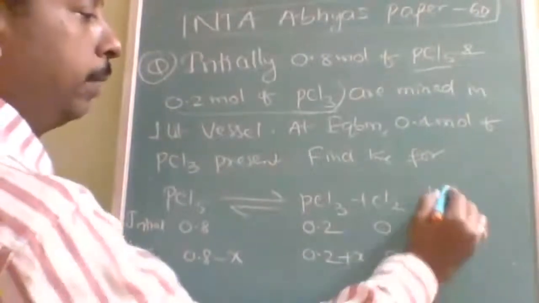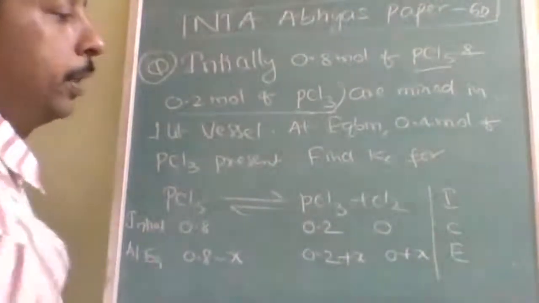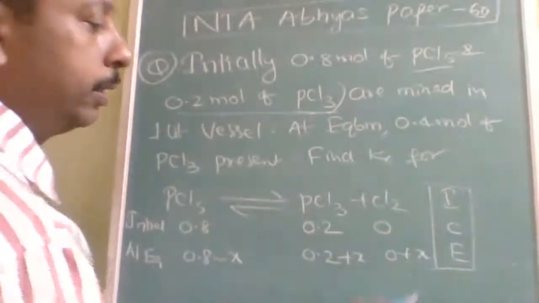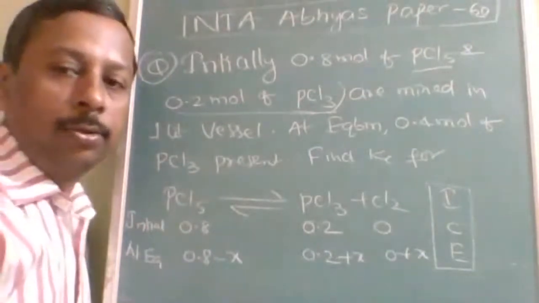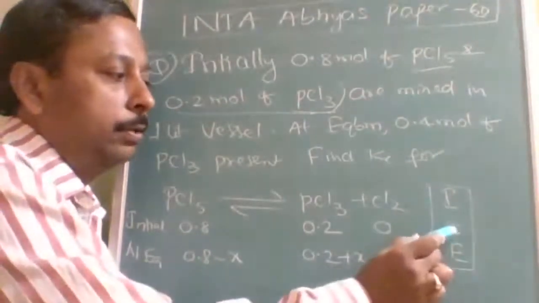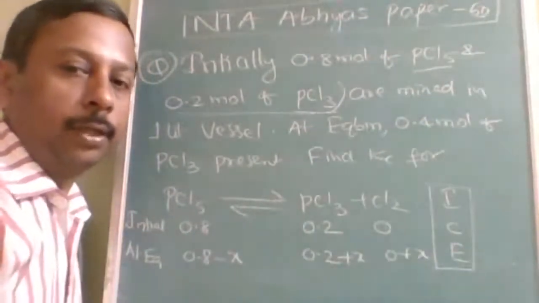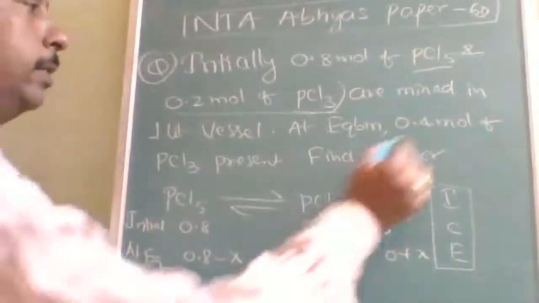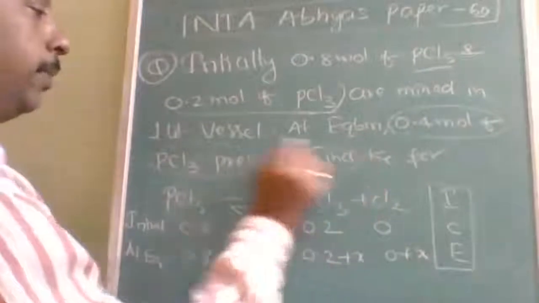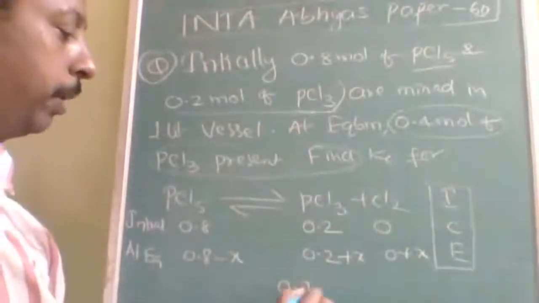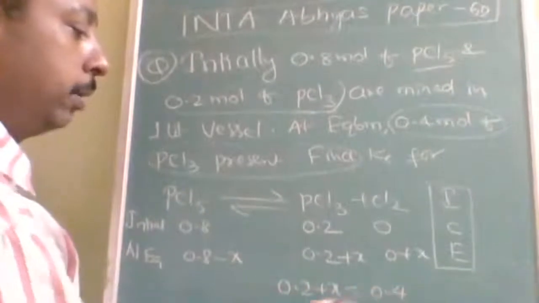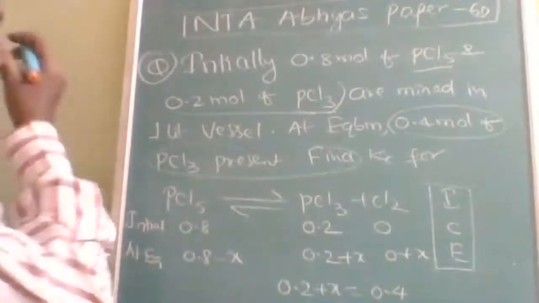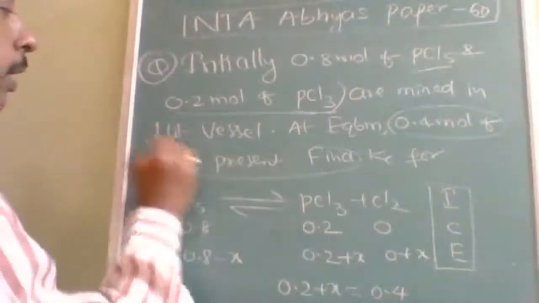Okay. So normally people will write ICE. ICE means initial, change and equilibrium. Sometimes you may get this in the mains also. ICE means initial, change and equilibrium. So this is minus, this will be plus, this will be plus. But what is given: 0.4 moles of PCl3 are present at equilibrium. So 0.2 plus x is equal to 0.4. So x is equal to how much? 0.2. So by substituting here, and volume of container is 1 liter.